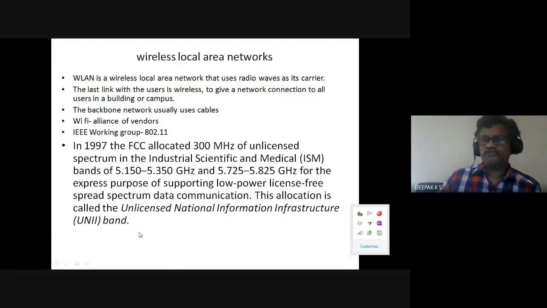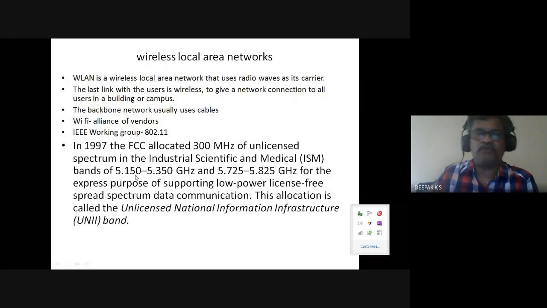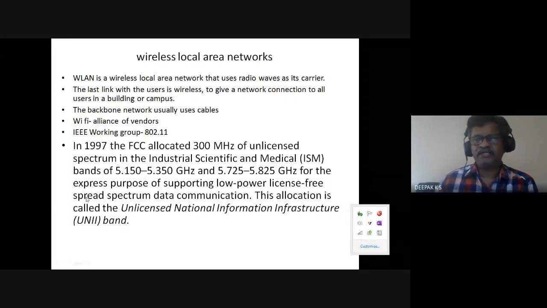Most of these work in bands which are unlicensed. The agency FCC allocated this much unlicensed spectrum. You don't need to go for a license. Such bands are specifically known as ISM, industrial, scientific and medical. For these purposes, industrial, scientific and medical, they have allocated certain bands.